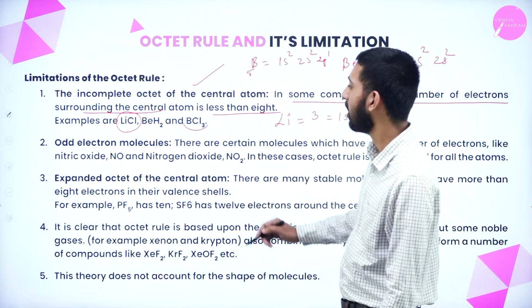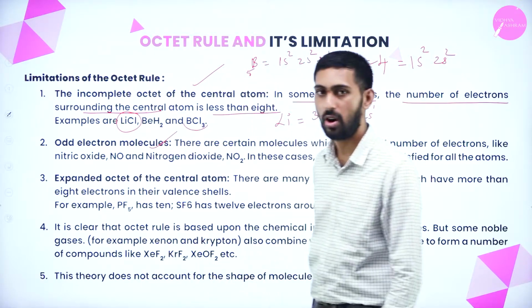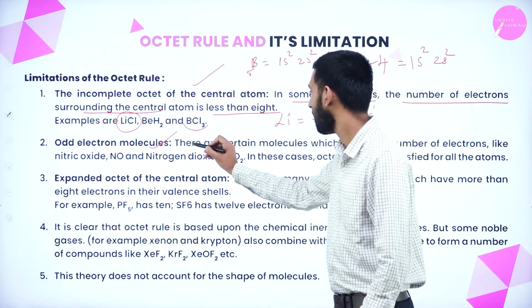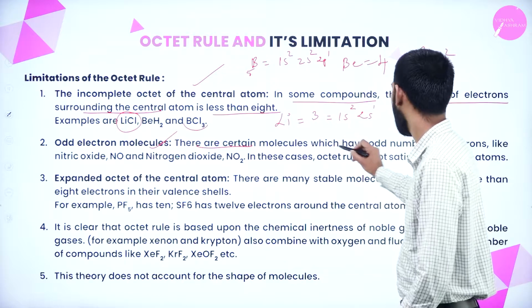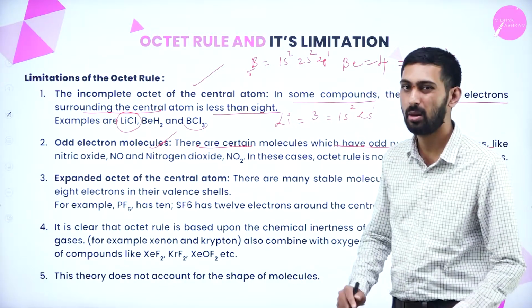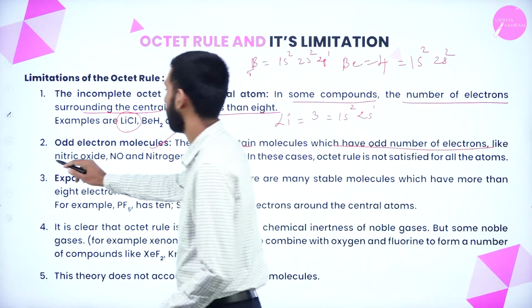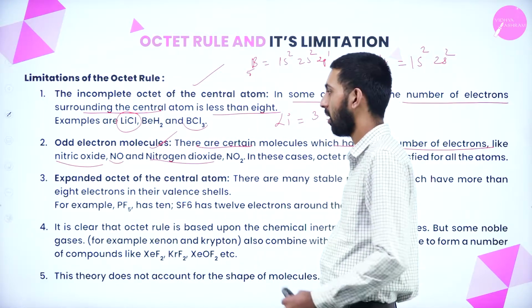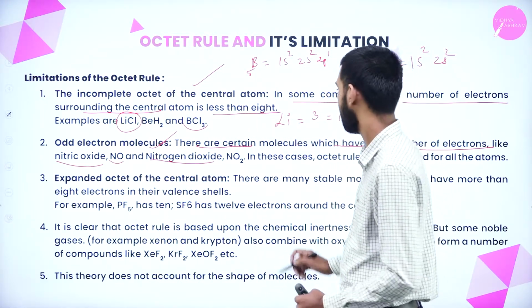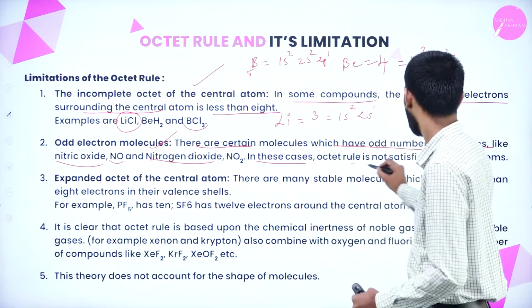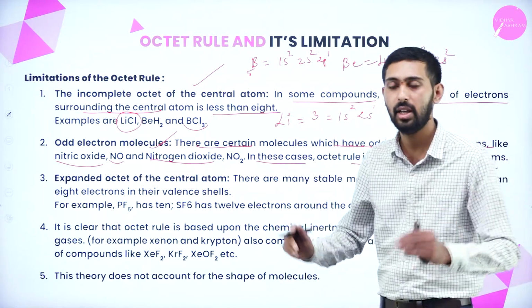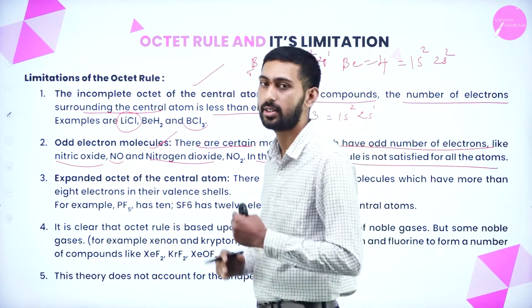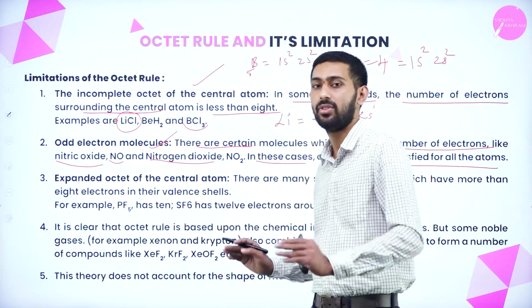Next thing is odd electron molecules. Odd electron molecules are certain molecules which have an odd number of electrons, like nitric oxide and nitrogen dioxide. Here they will have odd electrons. In these cases, the octet rule is not satisfied. If the molecule has odd electrons, then the octet rule is not at all satisfied.